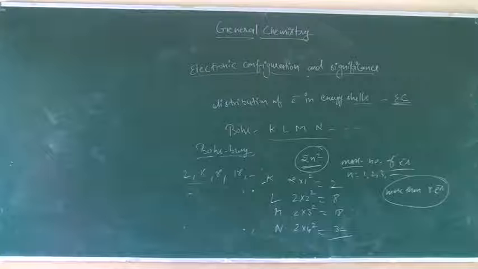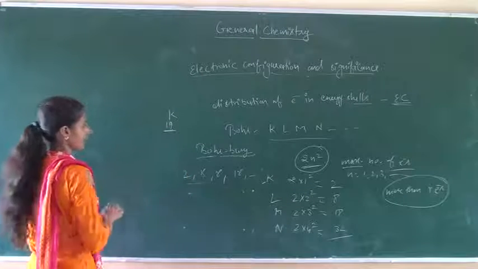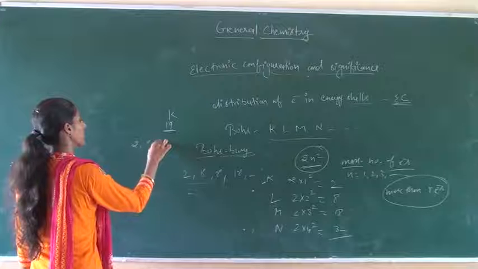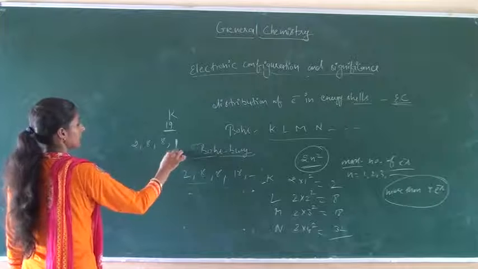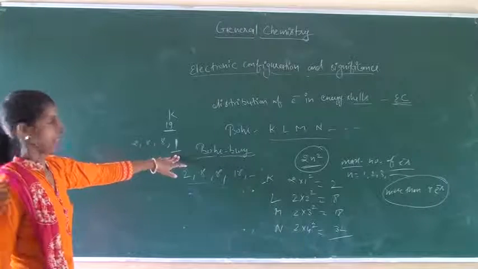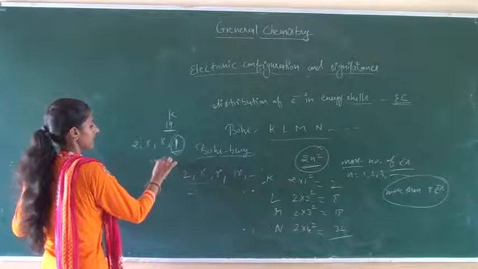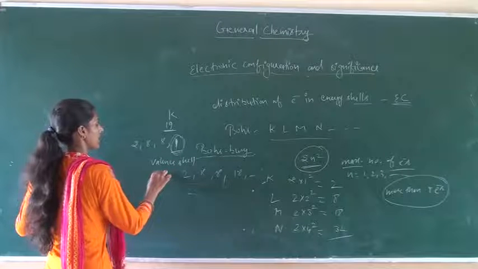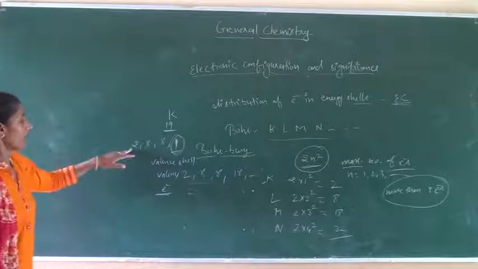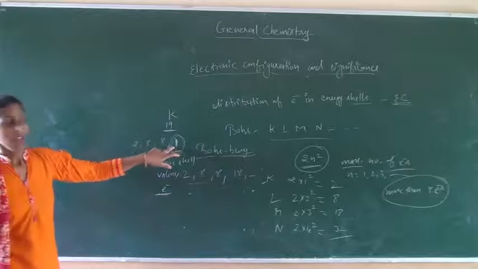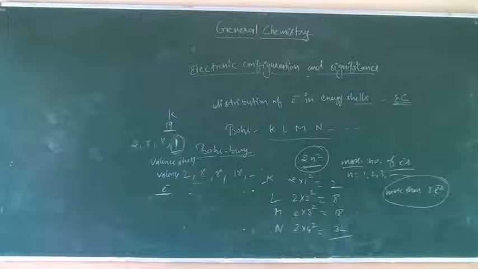For example, in the case of potassium, the atomic number is 19. So 2, 8, 8, and the remaining one electron is present in the last cell. This electron, present in the last or valence cell, is known as the valence electron. Counting 1, 2, 3, 4, in the fourth cell the valence electron is 1.